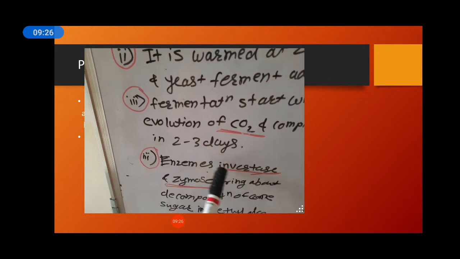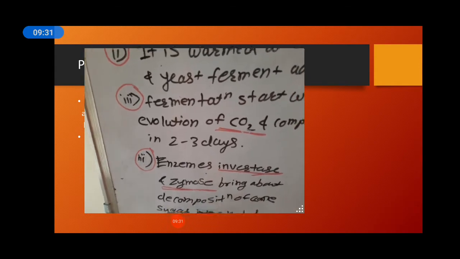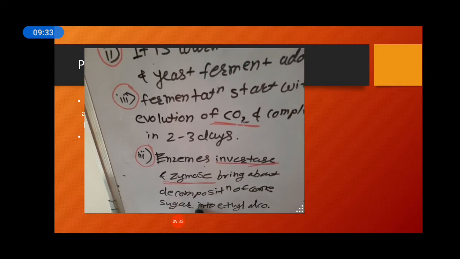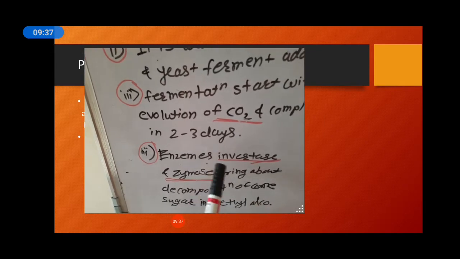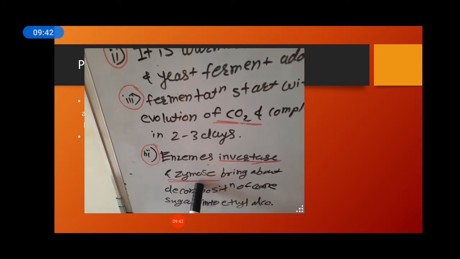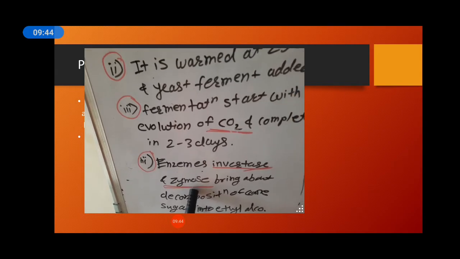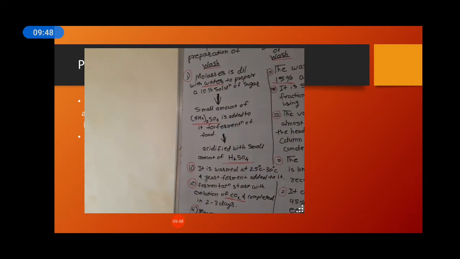Then the enzymes invertase and zymase present in that start the decomposition of sugar and convert the sugar into ethyl alcohol. So enzymes invertase and zymase do a very important role.